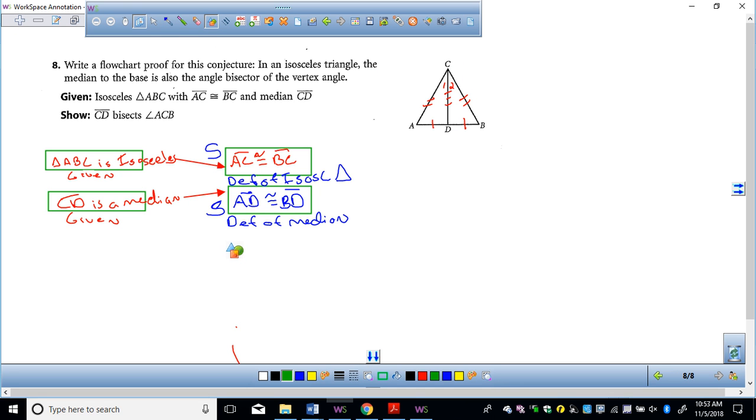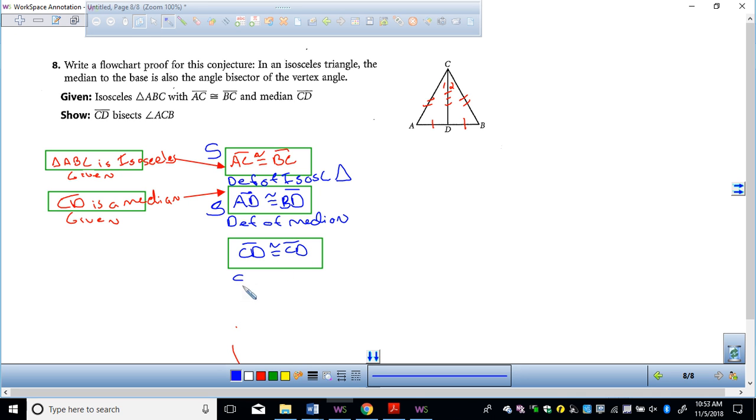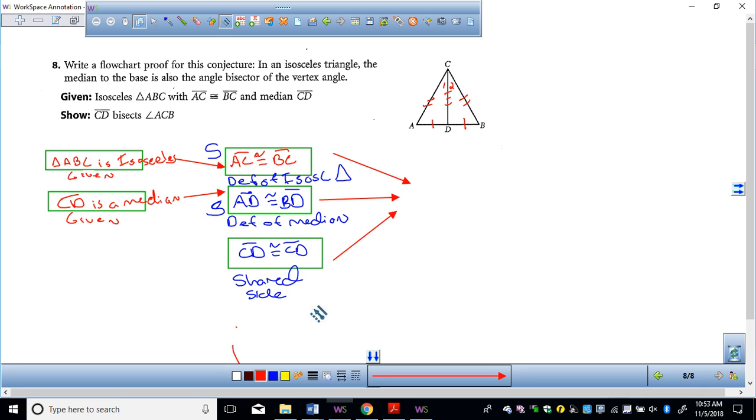So now I'm going to put another box down here, and I'm going to say that CD is congruent to CD, because it is a shared side. And I'm going to take those three things, boom, boom. I love my Mobi board. It's so cool. I can do all this cool stuff with it. Okay, it's not a Mobi board. It's a tablet. I'm going to go like this.